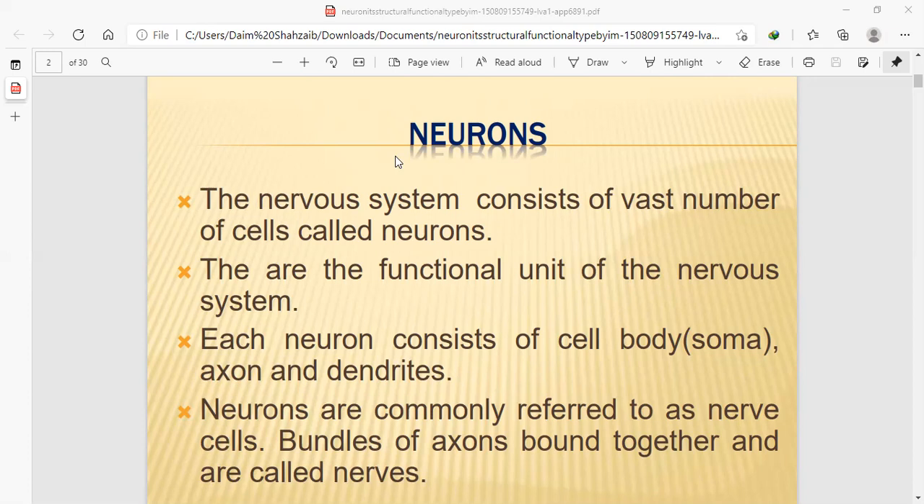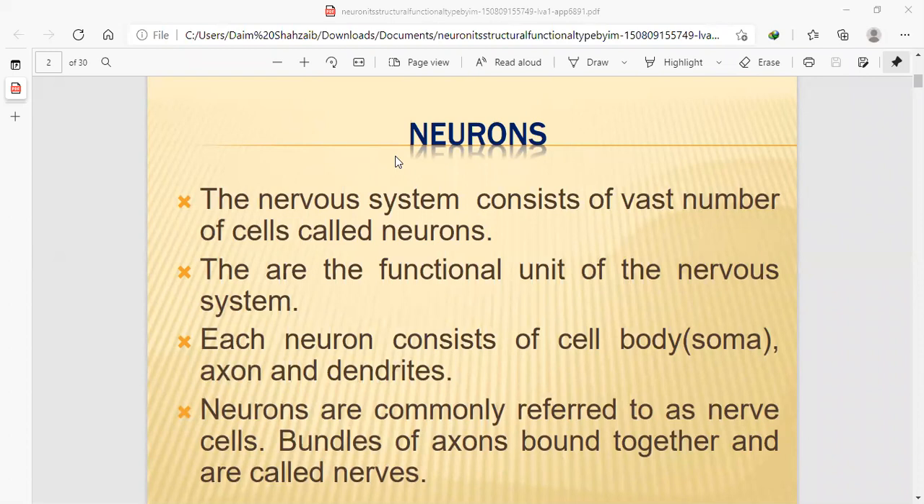So the nervous system obviously consists of a vast number of cells called neurons. Without the help of neurons and their function, our life, our body, is nothing. They are obviously the functional unit of the nervous system, as all cells consist of neurons. So they are basically the functional unit of the nervous system. Every neuron of the body has two parts, axon and dendrites.